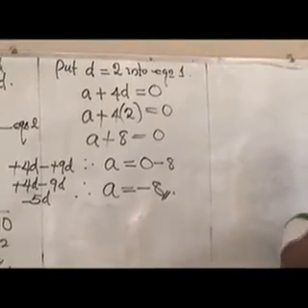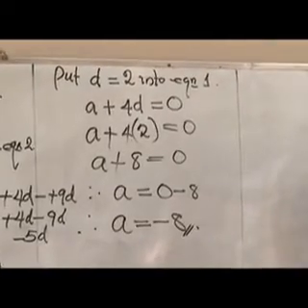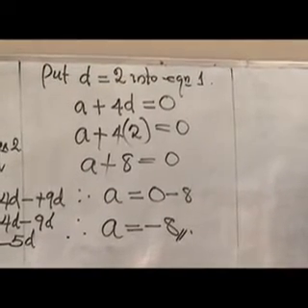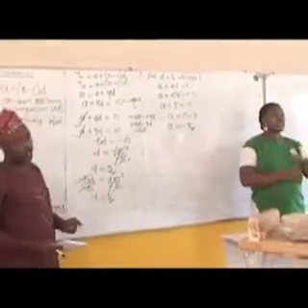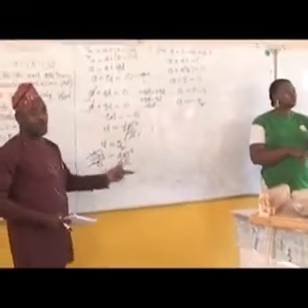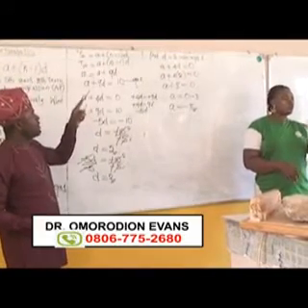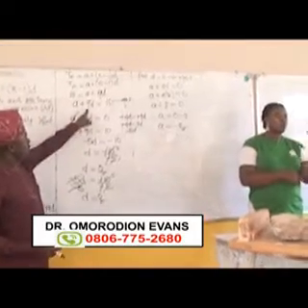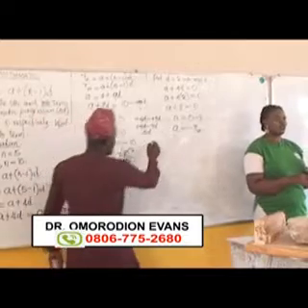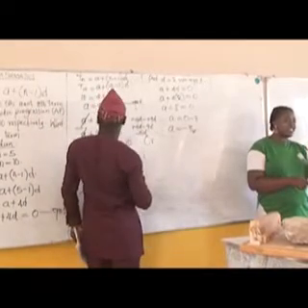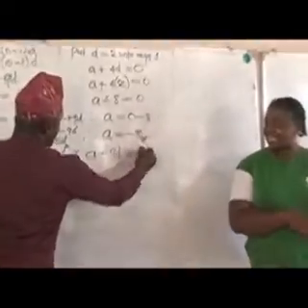I believe also, for clarity, students may want to check properly if these two equations can give the same result. But in exact condition, you are not expected to use the two equations. You must use either equation 1 or equation 2. But for clarity, I want to also substitute the value of the common difference 2 into equation 2 to see if we get the same result as in equation 1. What is our equation 2 again? A plus 9D equals 10.